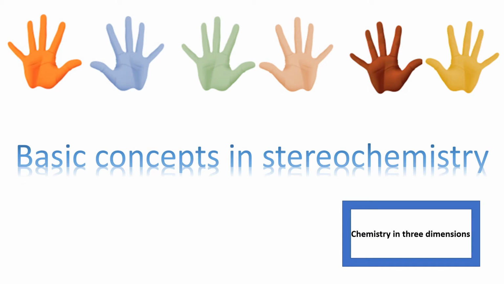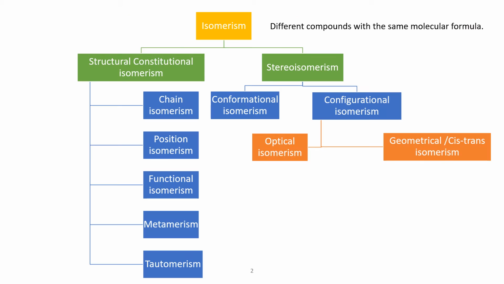Dear students, in this video, we are going to study some basic concepts about stereochemistry. Because stereochemistry also involves some isomers, let's study isomerism in detail. Isomers means different compounds having same molecular formula but different structural formula.